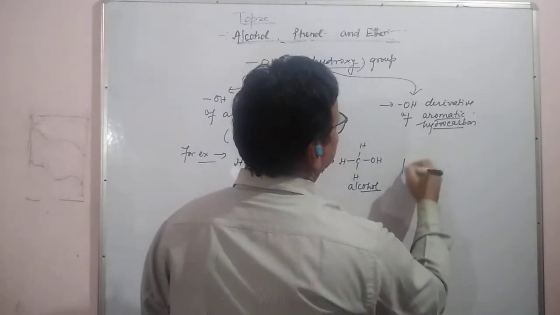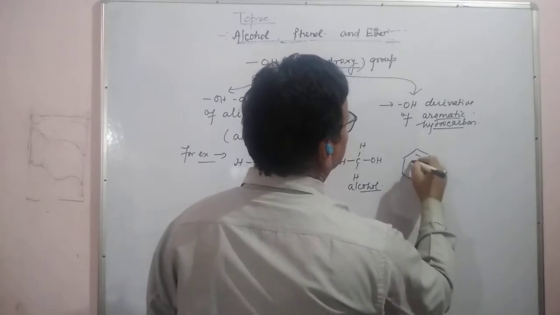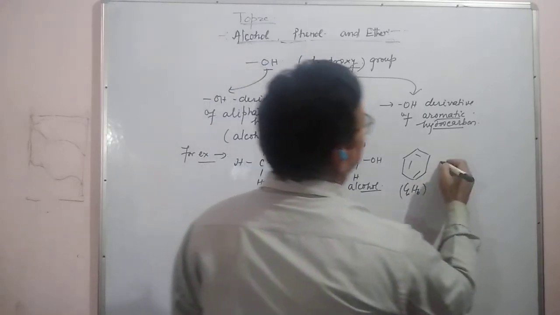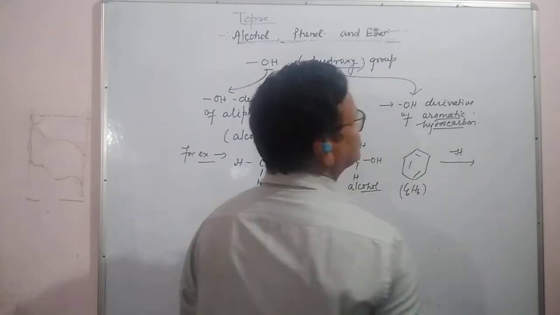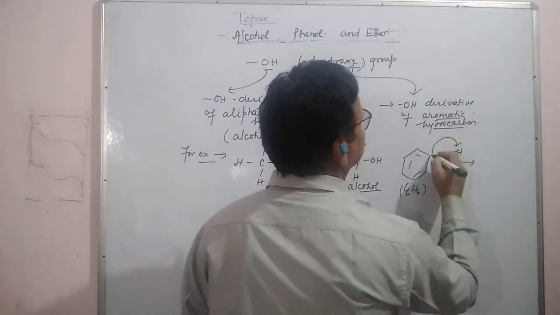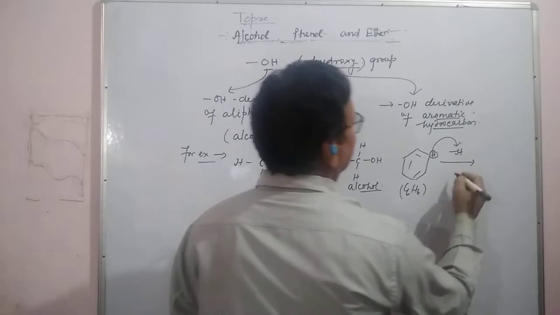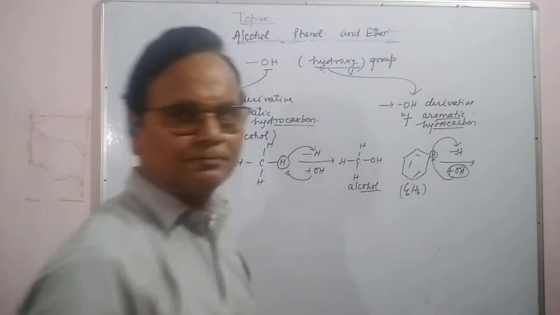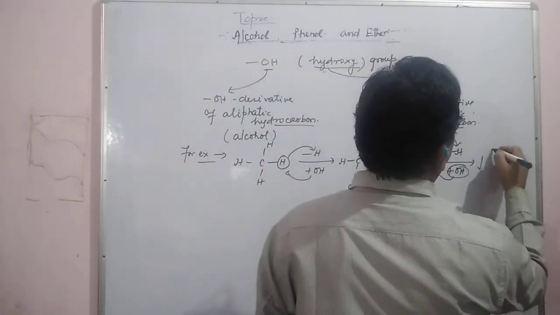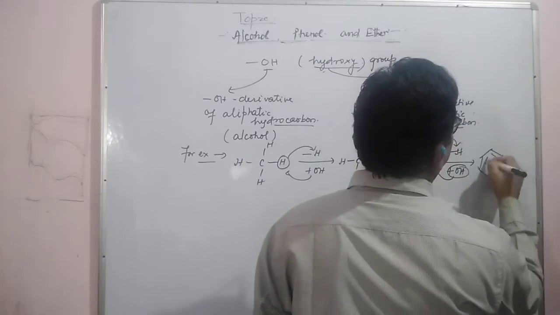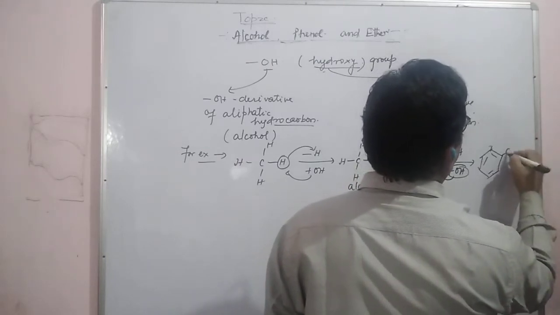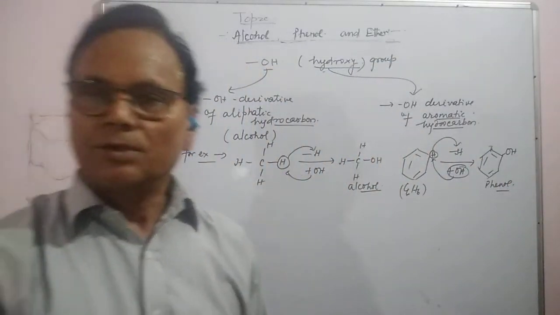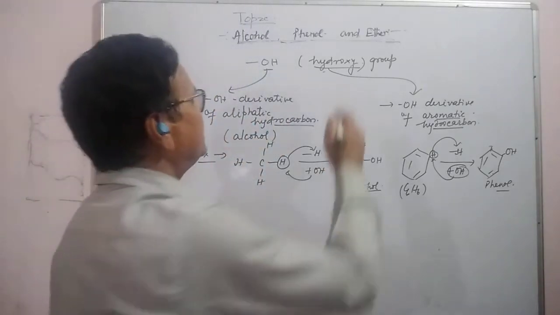See here, suppose for example C6H6. If one of the hydrogens is replaced and an OH group joins at any place, then that will be called phenol. Is it clear?